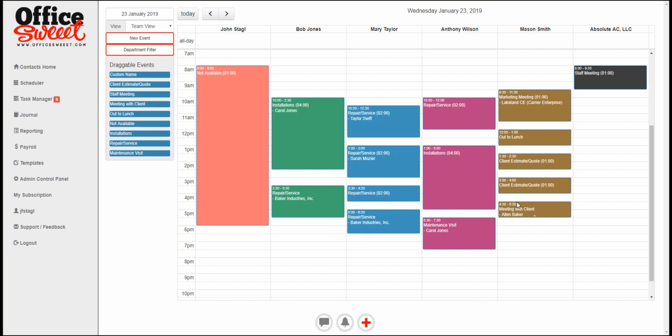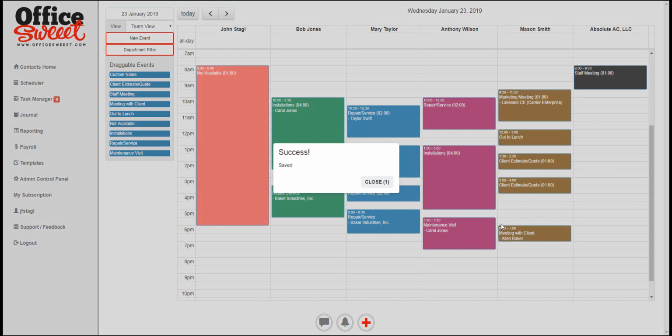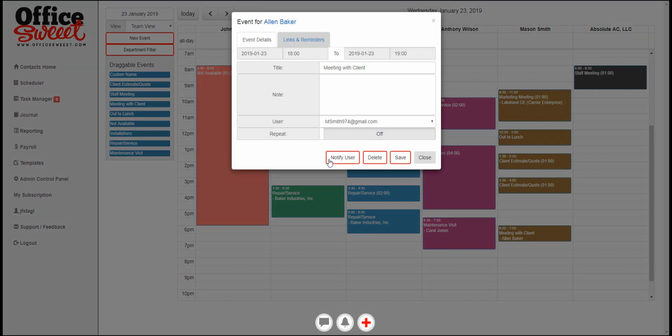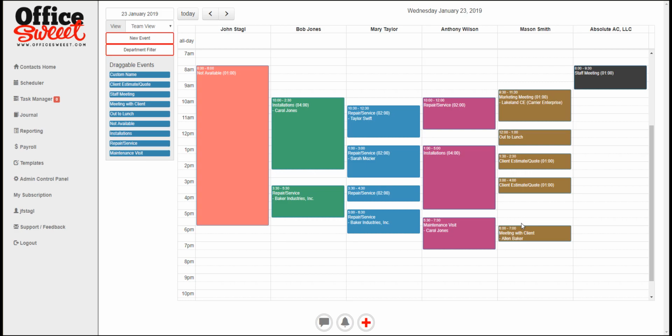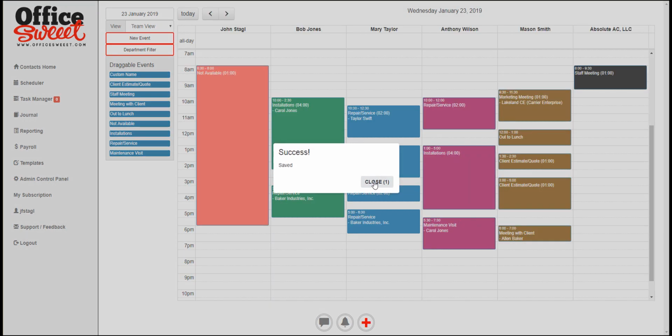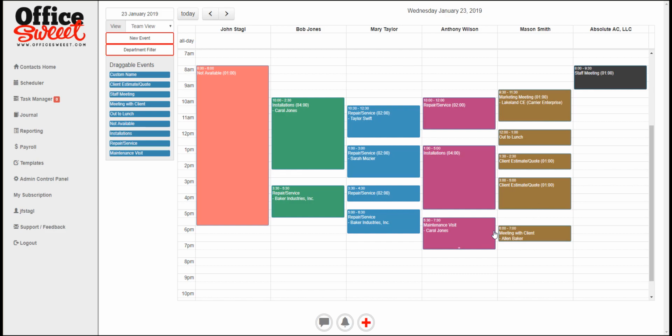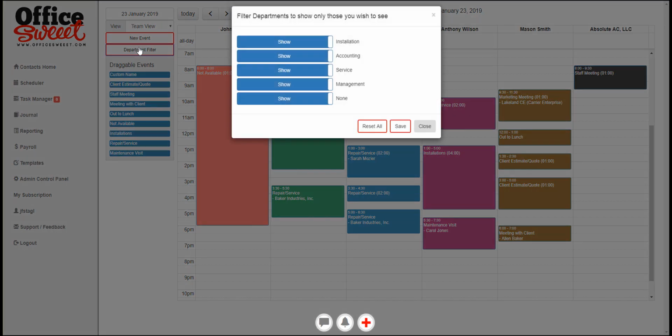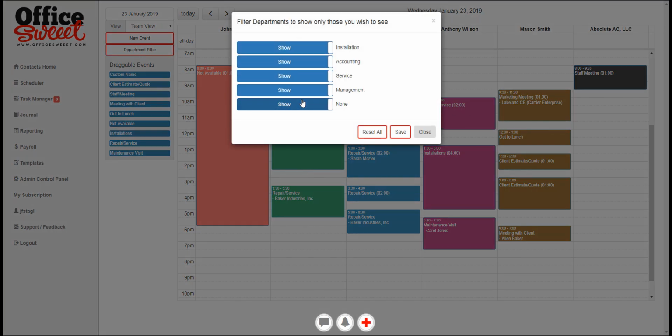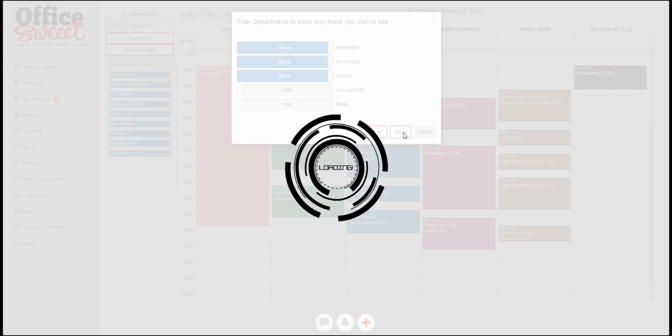So it's great for dispatching because you can move it to a different time, and then you can double click it and notify the user. They get a notification that it's been changed. It's very flexible. If you want to extend the time on one particular one, you just grab it and do that. It's very easy to do. So it's a very malleable schedule, if you will. Also, if you have a whole lot of people on your staff, you can go to this department filter and filter some people out of there.